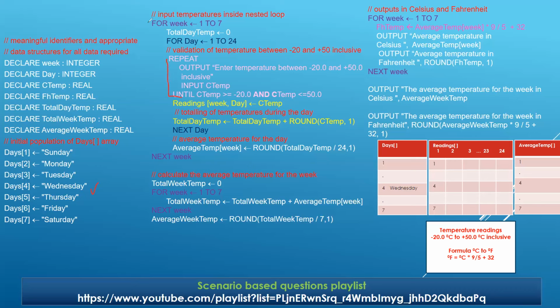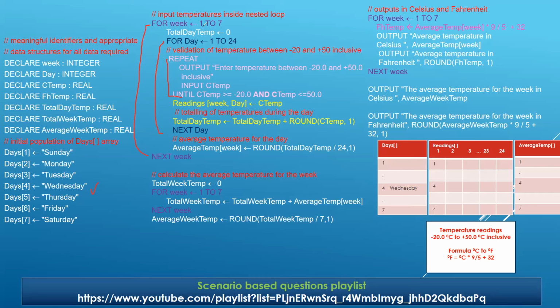What have we done? We have used the first nested loop, the for loop. Here you can see it's for week equals 1 to 7, because the weekdays are basically from 1 to 7. It ends here. And then we have the day readings that are taken in this manner: day equals 1 to 24, 24 readings. And the week is going to start from 1 and go on till 7.